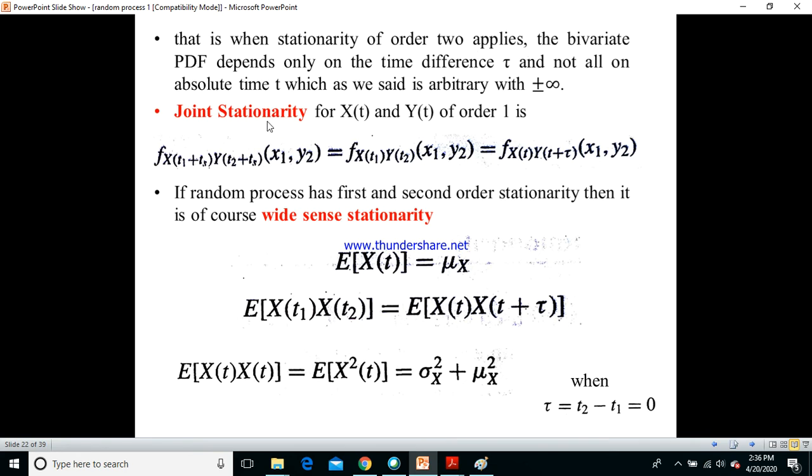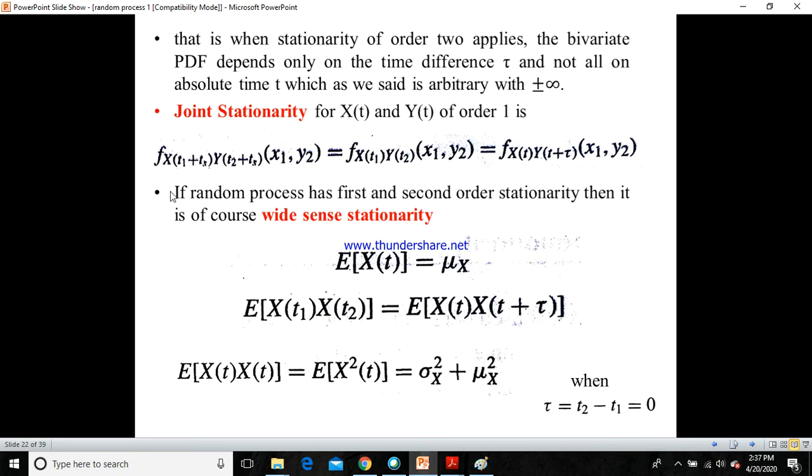Now coming to joint stationarity. Joint stationarity means we take two random processes, one random process x of t and the other random process y of t. If you take order 1, then you get f of x of t1 plus ts, y of t2 plus ts. If you had only x of t, order 1 would have been only x, but here it is joint stationarity of x of t and y of t.